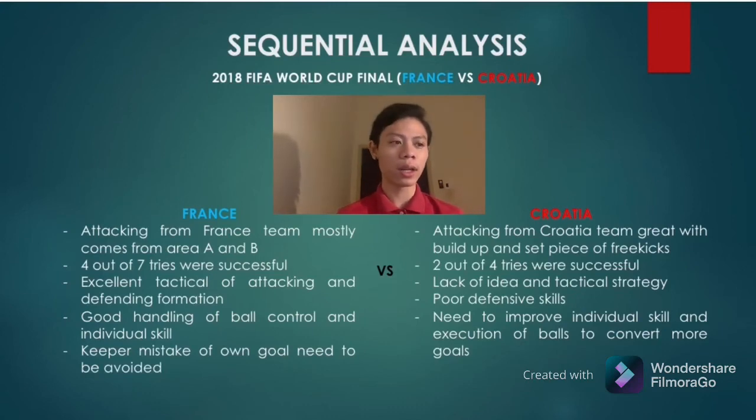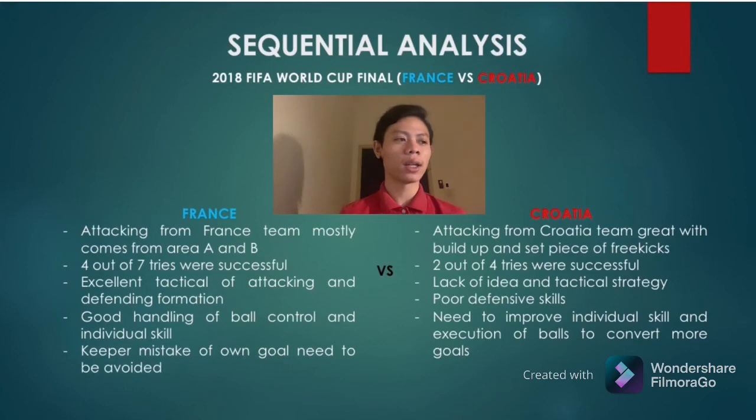They were good at handling ball control and excellent with individual skill. But the keeper's mistake of an own goal needs to be avoided to avoid any chances of a comeback from their opponent, the Croatia team.